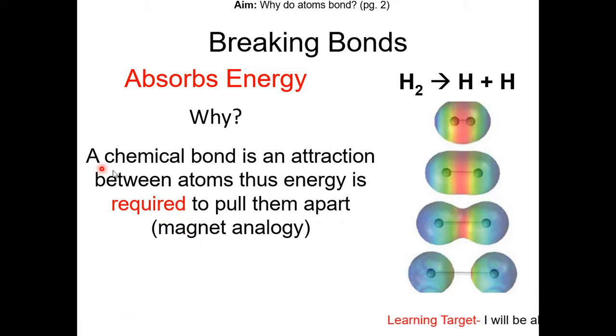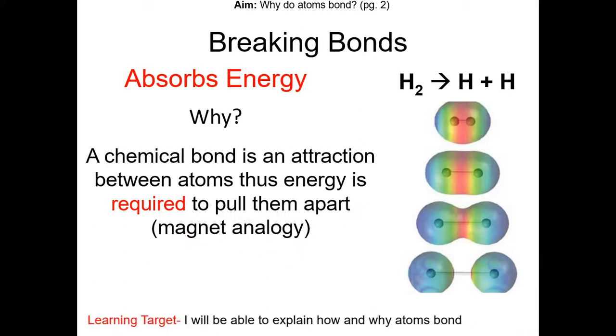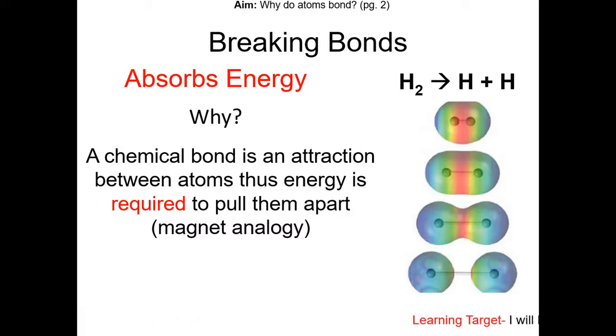So just to review, a chemical bond is an attraction between atoms. So you need energy to pull them apart. Think about the magnet analogy. I know from your living environment or biology class last year, they sort of have these things in reverse. I want you to read the paragraph about the misconception about this on the bottom of page 2 in my class packet. Basically, chemistry and biology are referring to different things.